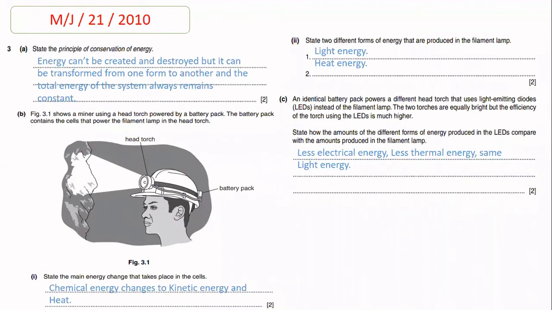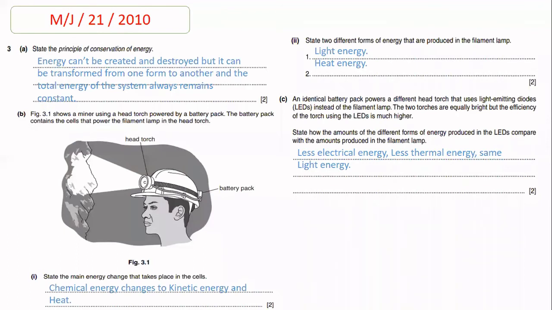Because students, when we perform some sort of work and we use energy, then one type of energy is converted into another type of energy, but the total energy of the system always remains constant. During this whole process we are not creating or destroying any energy. So this is the principle of conservation of energy.